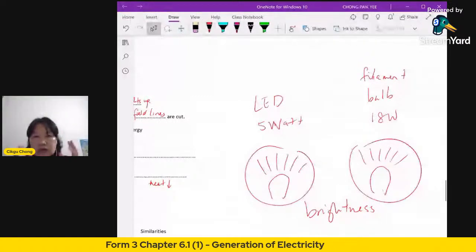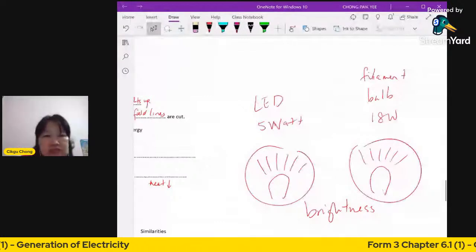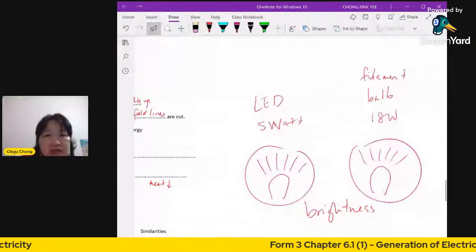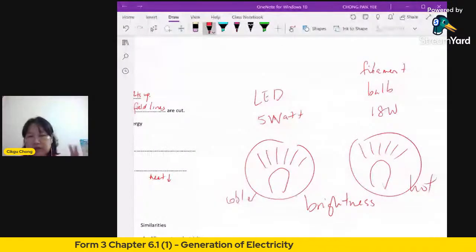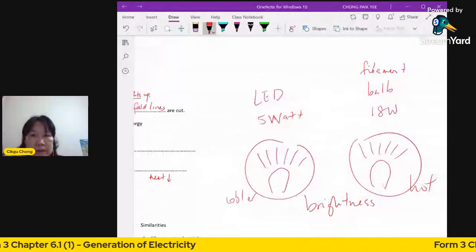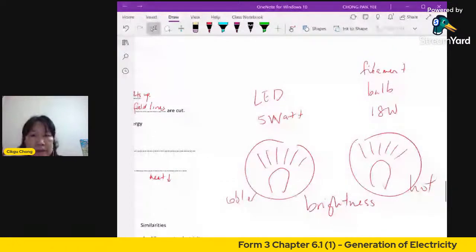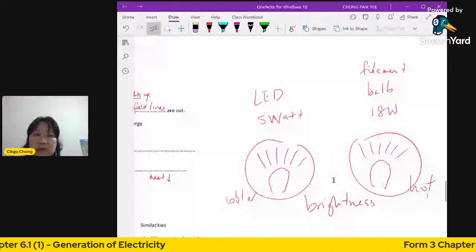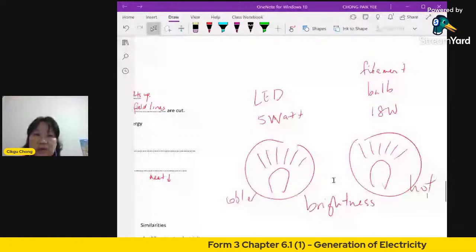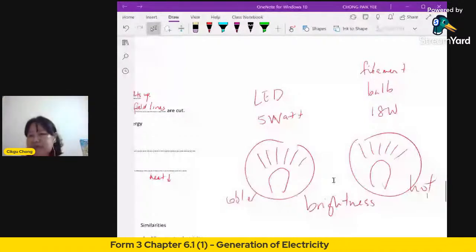Yeah, okay, low radiated heat is correct. So this is cooler. When you touch the bulb, you don't get so much heat. But the filament bulb will be hot because a lot of the energy of the electricity is turned into heat you do not want. Important performance, yes. It's more environmentally friendly because you don't throw away your filament bulb. You can't recycle it. An LED lasts a long time, so you do not need to buy so many LEDs to replace your spoiled one. Long lasting is correct. So all these are the advantages of LED.